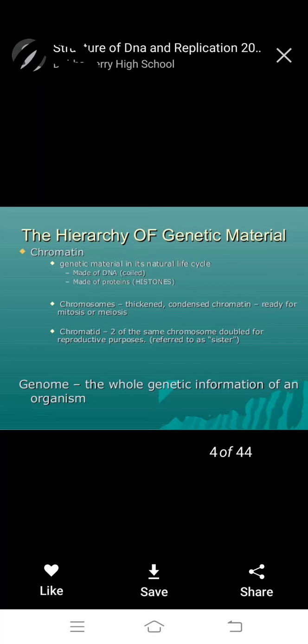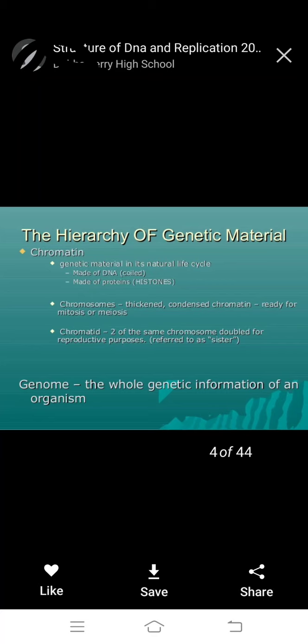Chromatin. What is chromatin? Chromatin is the genetic material in its natural life cycle, made up of DNA. DNA is a structure wrapped around proteins called histone proteins, the histone octamer.